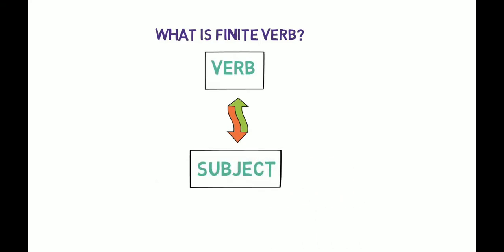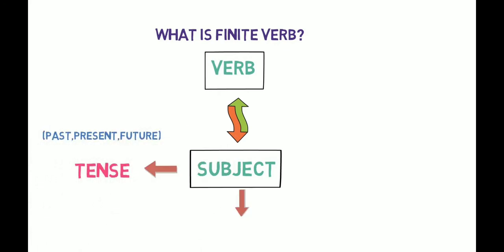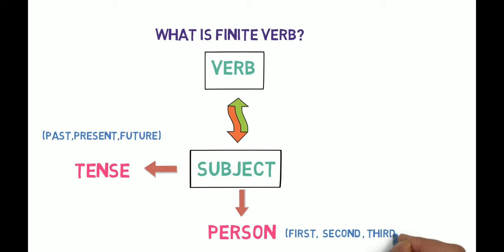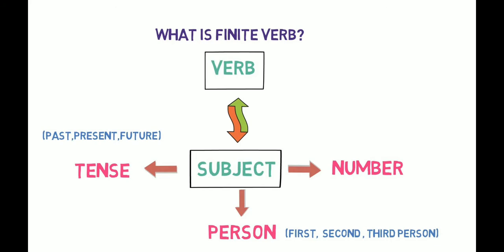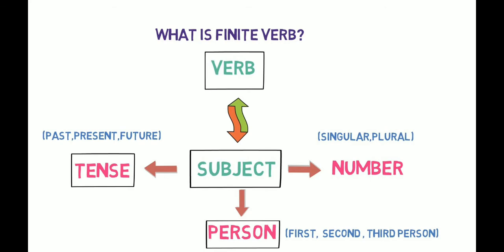There are three defined parameters on which this limitation is fixed. First is tense, that is, the subject is performing action in past, present or future tense. Second, person, that is, the subject is first person, second person or third person. And third is the number, that is, the subject is singular or plural. So, a finite verb will change as per the tense of the sentence, as per the person and as per the number of the subject. Now let's understand each of these parameters with the help of an example.